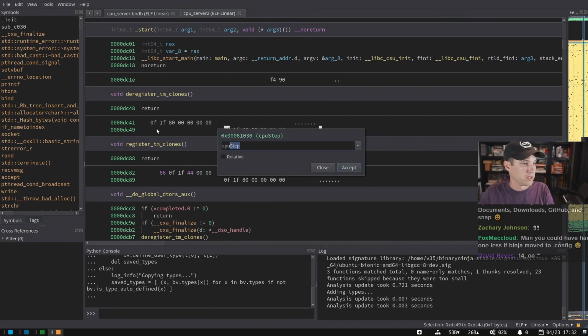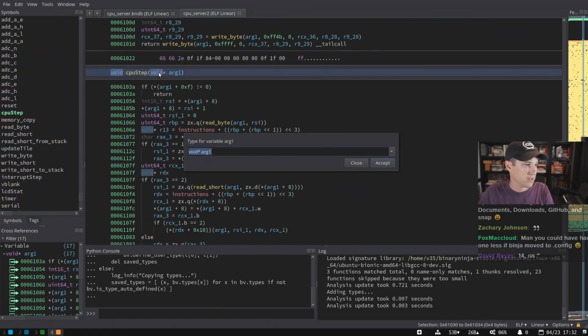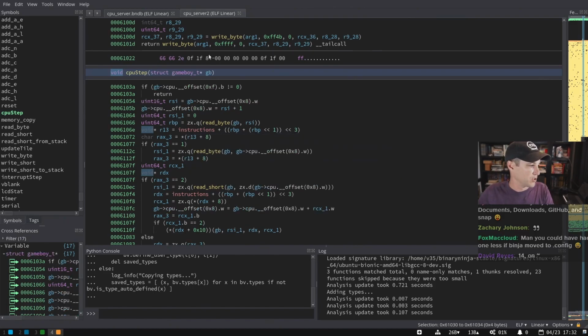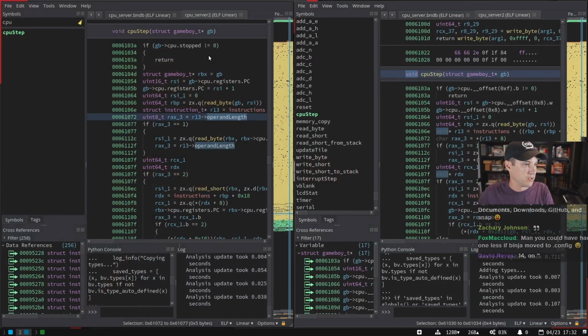So let's go to CPU step and we're gonna set this as a Game Boy T star, GB? Yeah. All right, oh, and actually let's do this. Which was it, 2? Yeah. All right, so let's do these side by side.